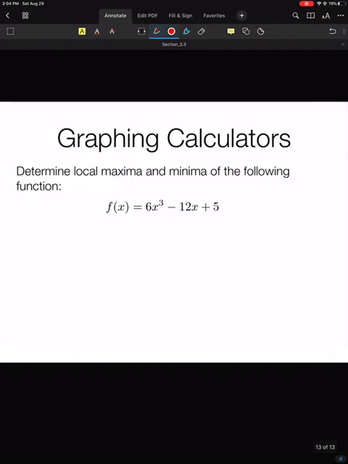Now the last thing that I would usually do in this section is talking about how to find those maxima and minima using the graphing calculator. But because we're in such a weird semester and I don't have access to that on my own, and I can't very well show you on these recordings a graphing calculator, we're just going to have to skip this section for now until I come up with a better idea. So that's the end of this video. There are no Your Turns associated with absolute minima and maxima.